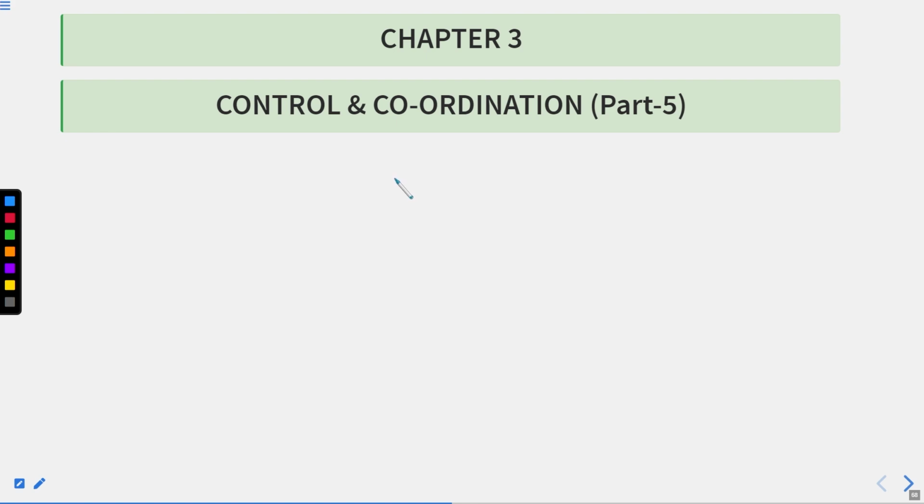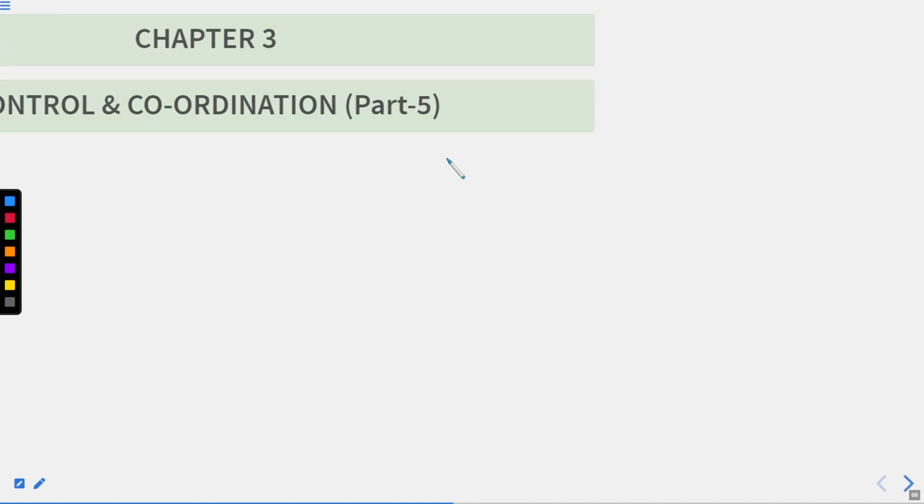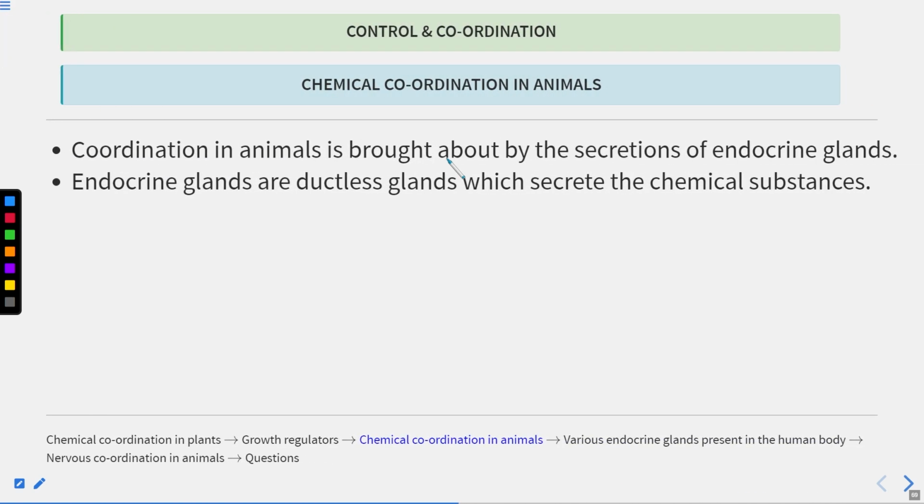So in this lecture, we'll be studying control and coordination in animals. Okay, so let's start with this lecture. We were talking about coordination in plants. Now we're talking about coordination in animals. Coordination in animals is brought about by the secretions of the endocrine glands.